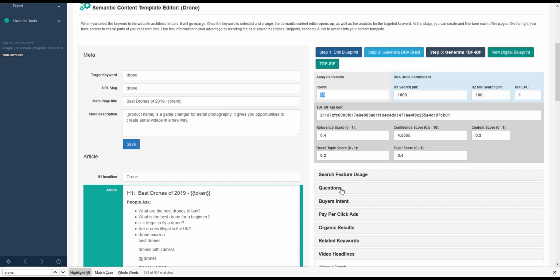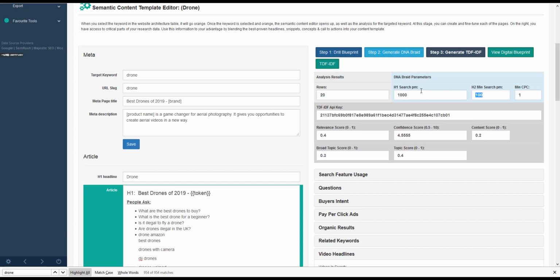Rows dictates how much you see over here. So you can go from 0 down to 200 or X amount of keywords. You can open or expand. It starts with the most searches at the top or the highest position, and then the data drops descending. Searches. On the DNA braid parameters, I like to use 1,000. I start off with 1,000. Give me all the keywords that I can use in my H1 that contain the keyword drone that have more than 1,000 searches, and that gives me the contextual keywords because it's looking at all our competitors. So all the top keywords that we never thought of, it's going to bring those back and show it to us. Then for the H2s, I set it to 100.